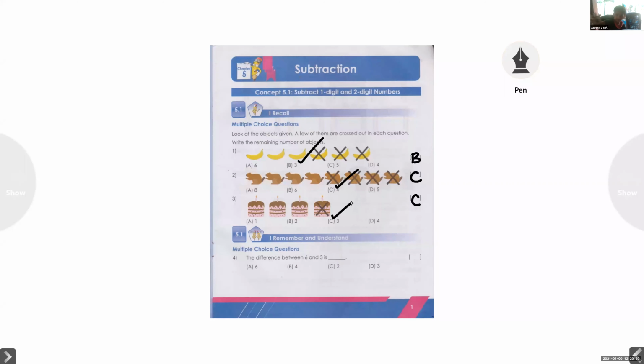Abhinav, now look at the fourth one. Read the fourth one. Again, multiple choice questions.